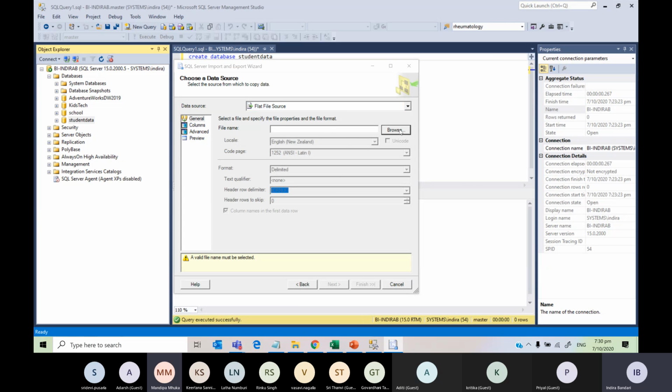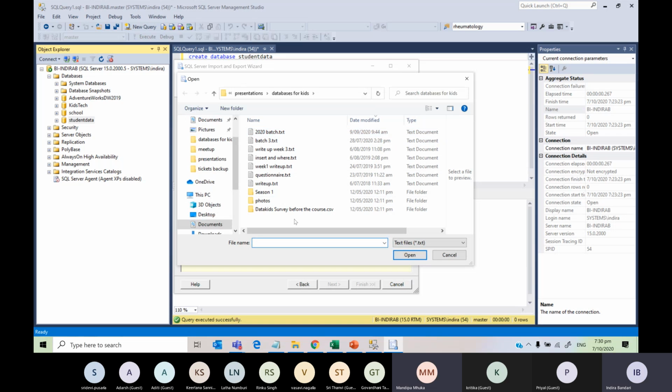and choose it from wherever you have saved it. By default, you get .txt files. But are we importing .txt files? Which file are we importing? We are importing .csv file, right?